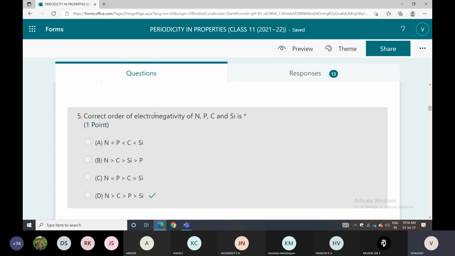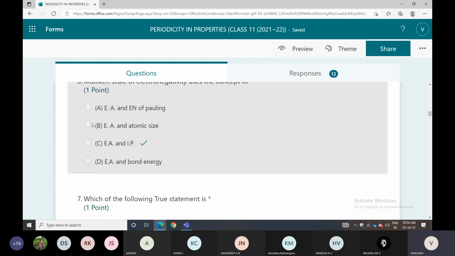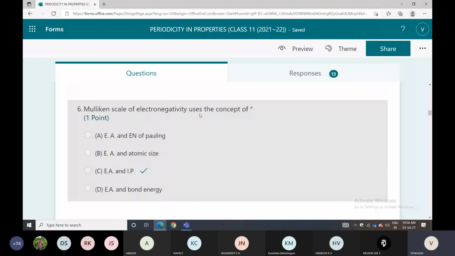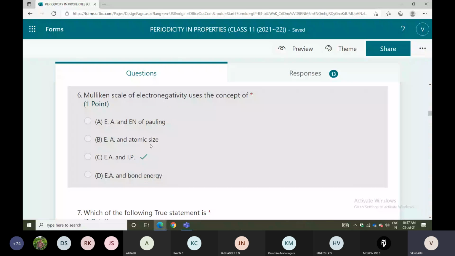Next one is the Mulliken scale of electronegativity uses the concept of? Electronegativity is calculated with the help of the Mulliken scale. They're taking the average of electron affinity and ionization potential. So option C is correct. You can calculate the electronegativity this way. It's a very, very important topic, and I think some of them are confused about this one.